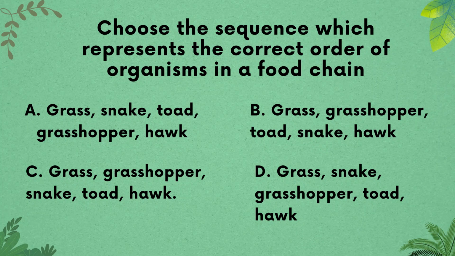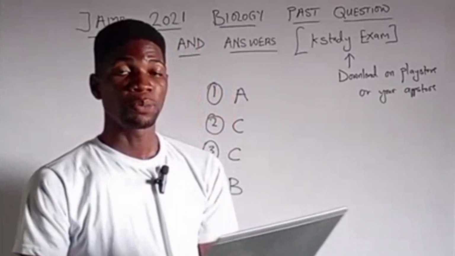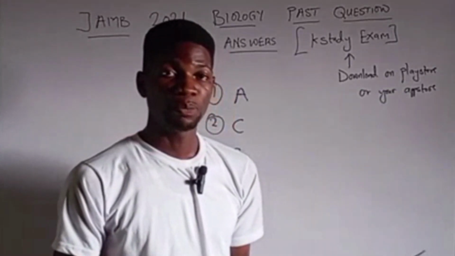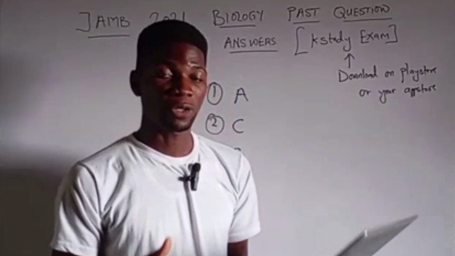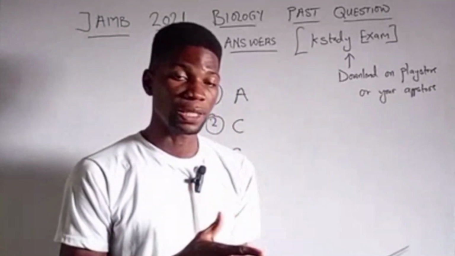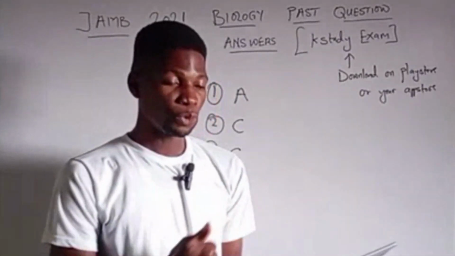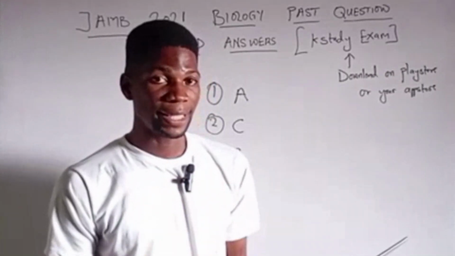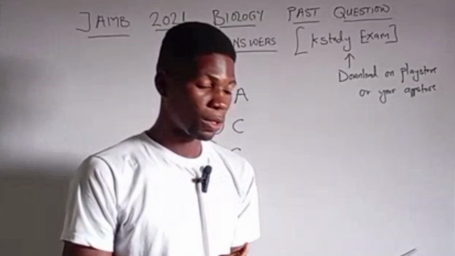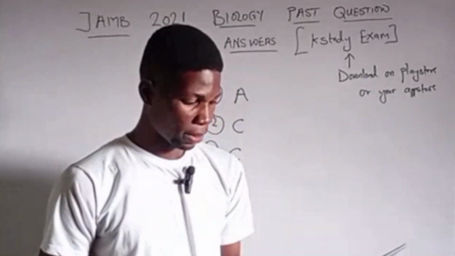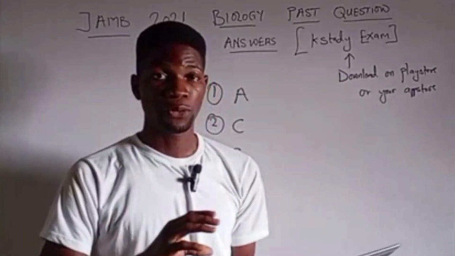So the correct sequence of feeding in an ecosystem starts from the grass to the grasshopper, the toad, the snake, and the hawk, which is option B as the correct answer. So the green grass is able to manufacture its food via photosynthesis, being an autotroph. Autotrophs are organisms that are able to manufacture their food. Then the grasshopper feeds on the grass and uses it as a source of food. The toad feeds on the grasshopper as food, while the toad is further fed upon by the snake. This snake is then fed upon by the hawk. So the hawk feeds on the snake directly. That shows the energy flow in an ecosystem.